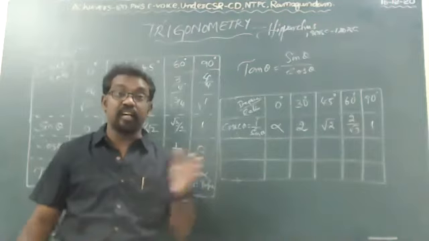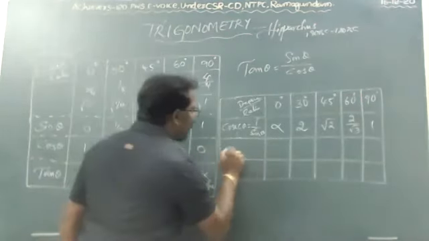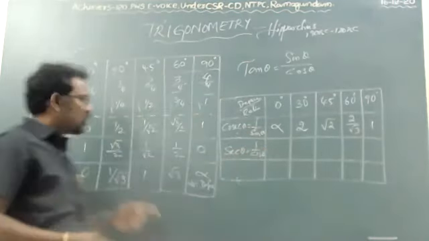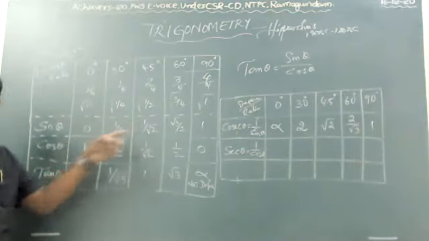From the backwards, this cosecant theta is known as secant theta. Otherwise, you can go with 1 by cos theta also. Sine you wrote here, and from backwards you get cos, because of the relations we have.